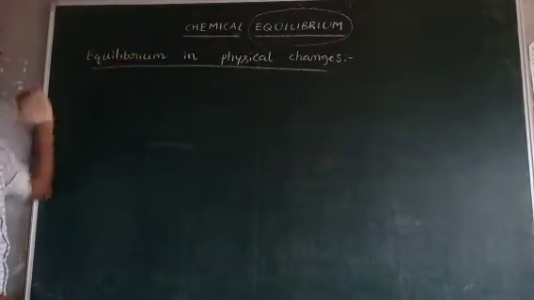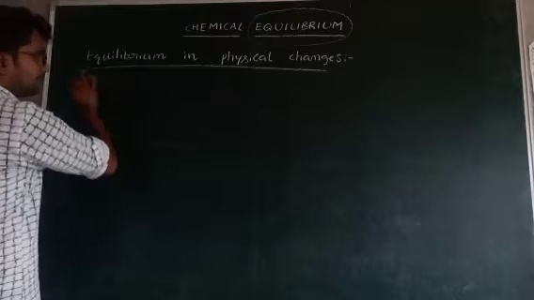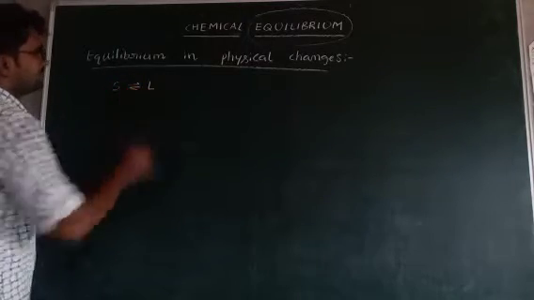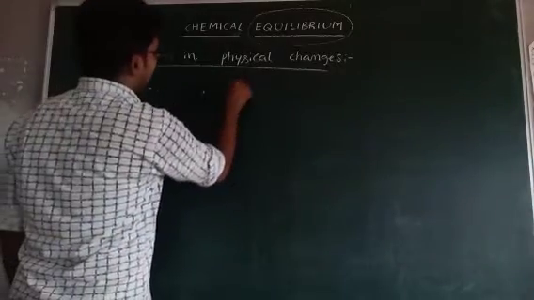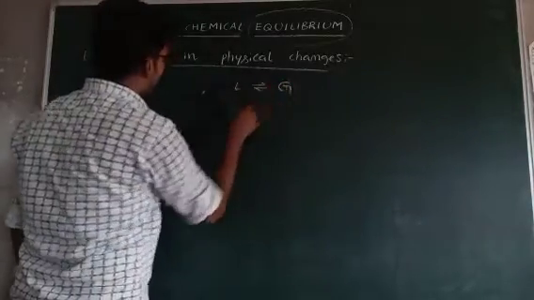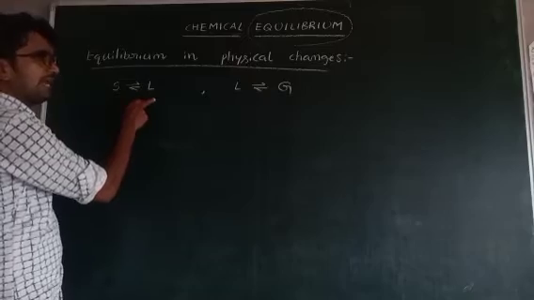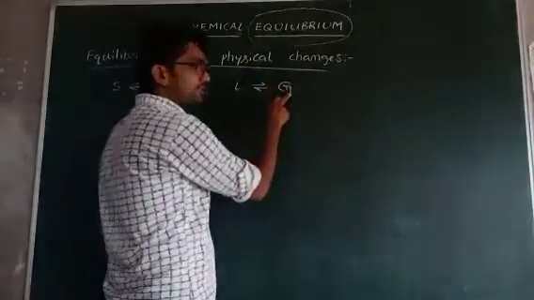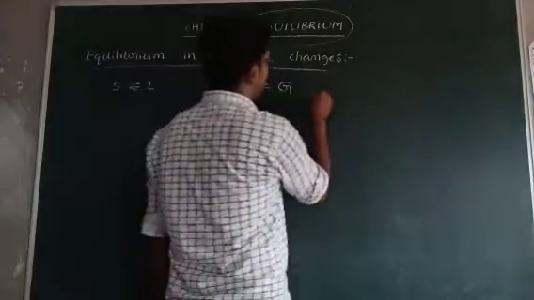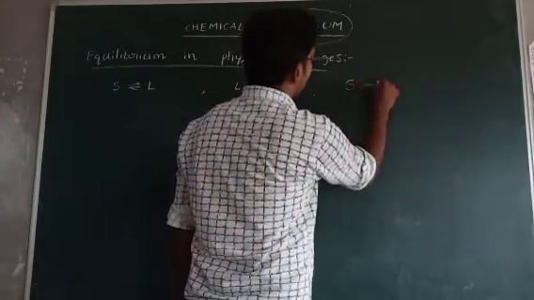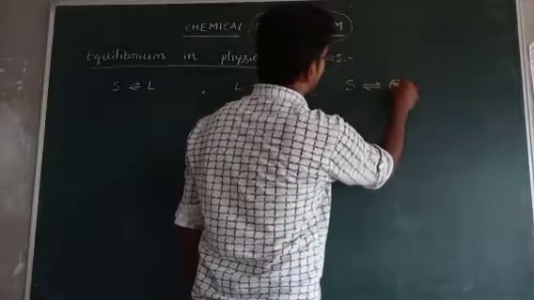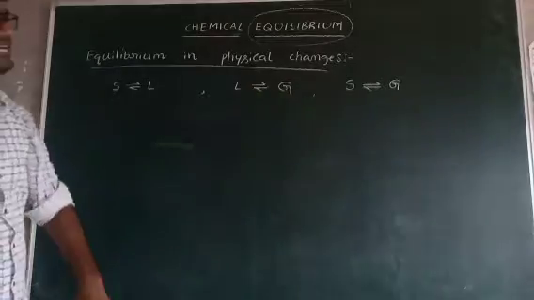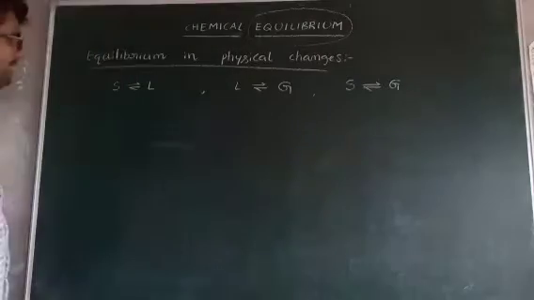Generally, the equilibrium observed in physical changes is of three types. One type: solid is converted to liquid, and at the same time, liquid is converted to solid. Another: liquid is converted to gas, and gas is converted to liquid. Third one, solid is converted to gas and gas is converted to solid. Total 3 types of physical changes observed in equilibrium.